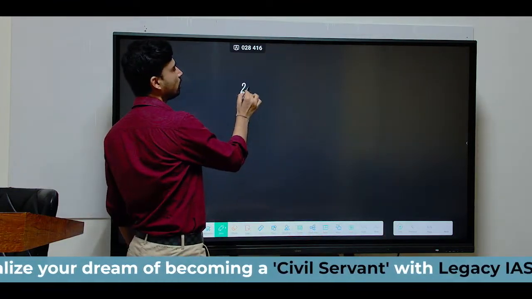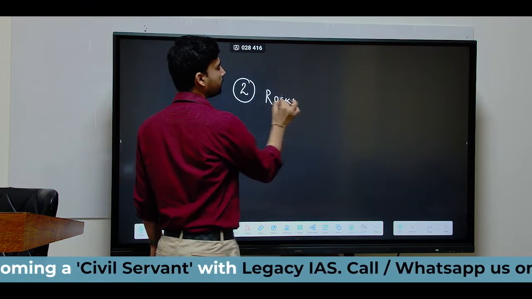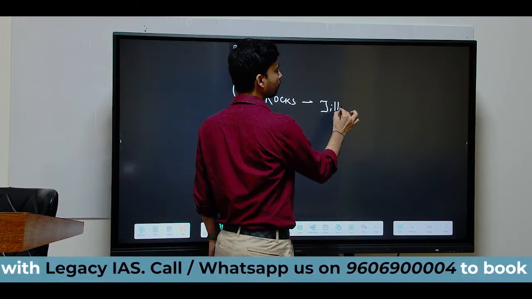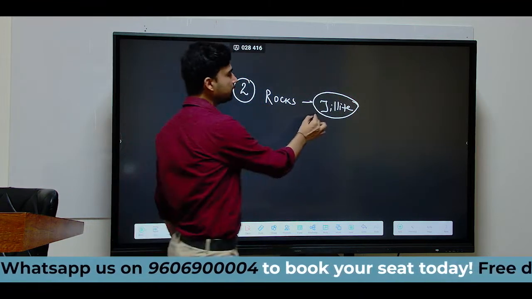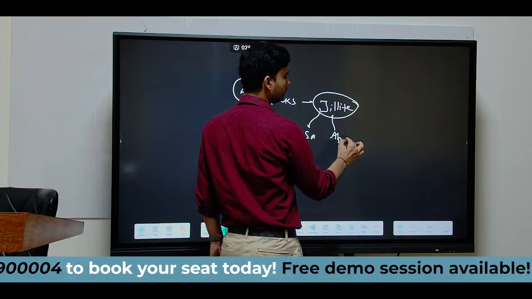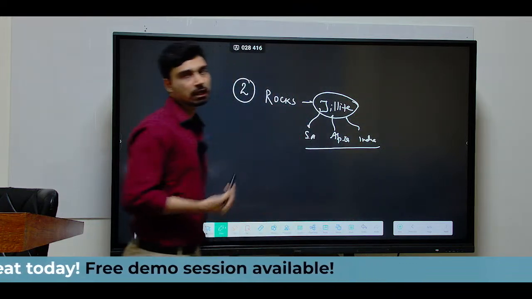Then the second evidence he gave was in terms of rock. In terms of rock, he found that there is a special type of rock called tillite rock. Tillite rocks are found in several continents such as South America, Africa, and even India. So what is unique about this rock?